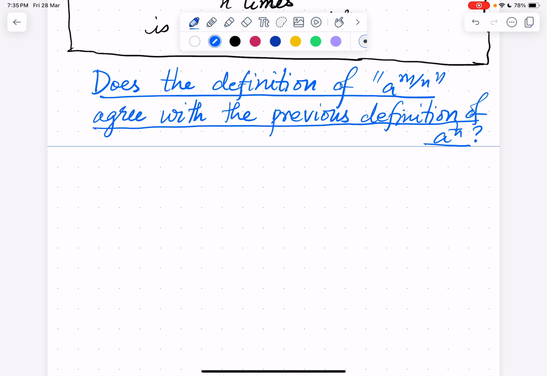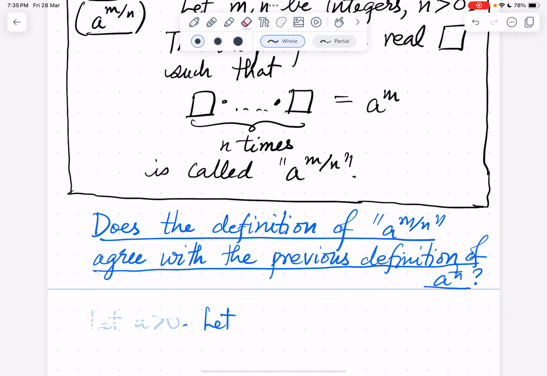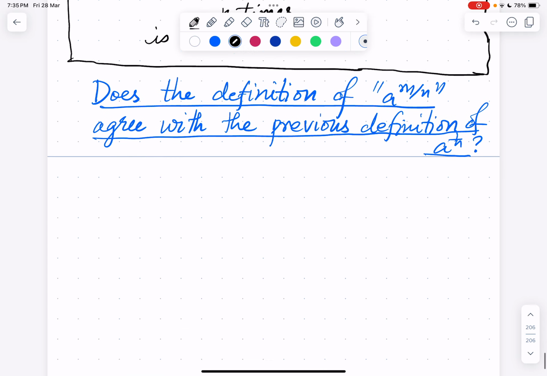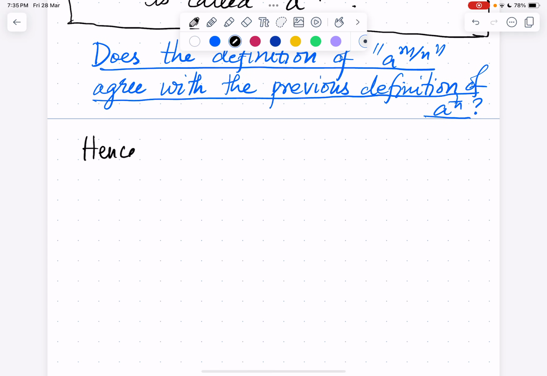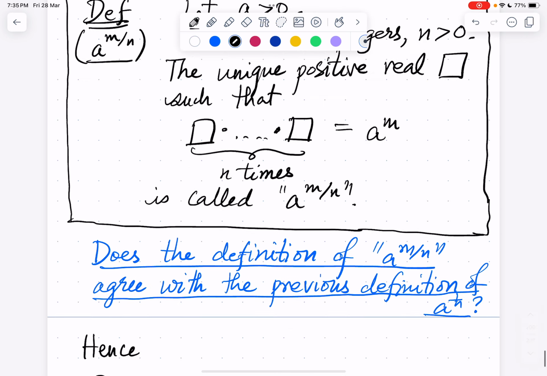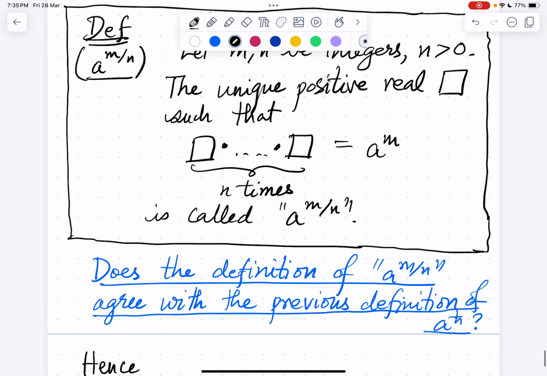Whenever we define something, does it exist? So let a be greater than 0. The existence part will be clear once we rewrite this. Hence, the definition a power m by n, it's a unique positive real box such that box power n is a power m.